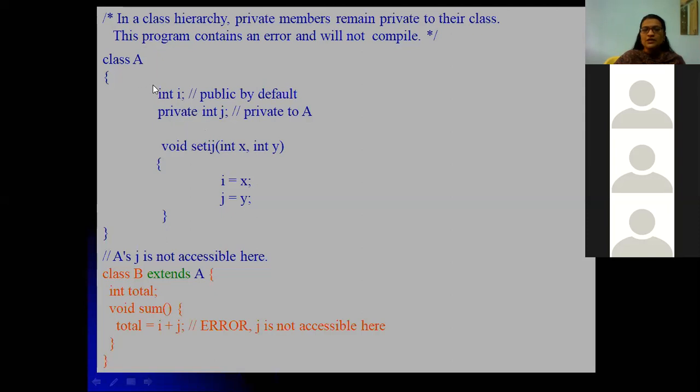Private to this class only, indicating that the method which we have defined within that class can access that. But outside the class, no other classes or methods will have the permission to access that private data. So private int J cannot be accessed by a subclass. Here you can see class B extends A, total, the variable I plus J. I can be there, but it will throw a compile time error.